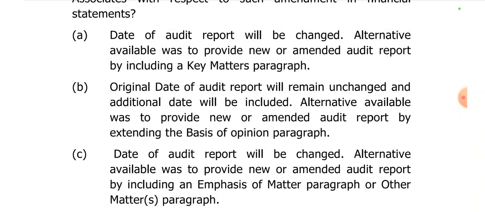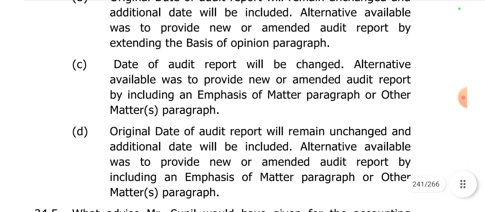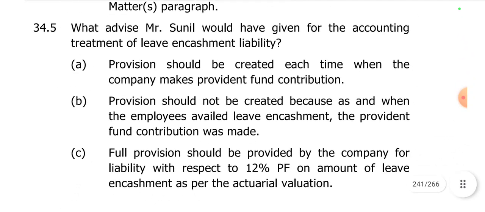Okay. And then option C says the date of audit report will be changed, which is not correct. So option C is also not correct. Option D says the original date of audit report will remain unchanged and the additional date will be included. Alternative available was to provide a new or amended audit report by including an emphasis of matter paragraph or other matter paragraph. So option D is the correct option. And then going to the next question.